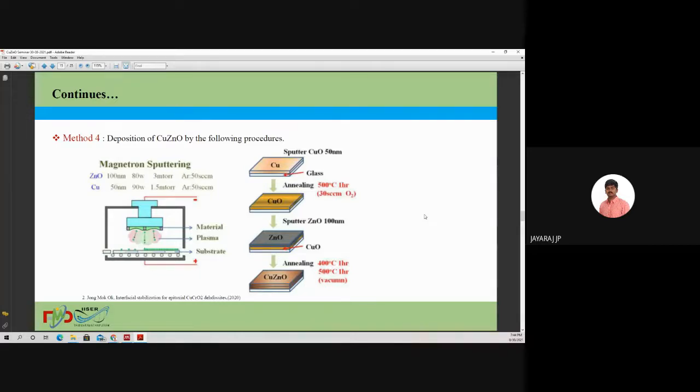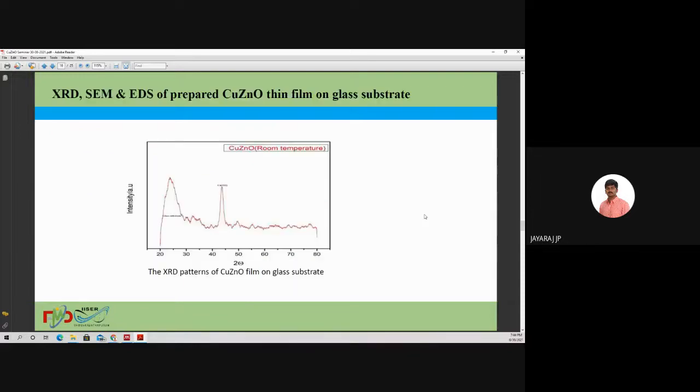I deposited copper on the glass substrate. Then I went for the annealing at around 500 degrees Celsius, and then I sputtered zinc oxide on top of this. Then I annealed again, and created this copper zinc oxide. I prepared the samples using magnetron sputtering, and I used the tube furnace for the annealing. And this is the copper zinc oxide XRD that I got from my sample.